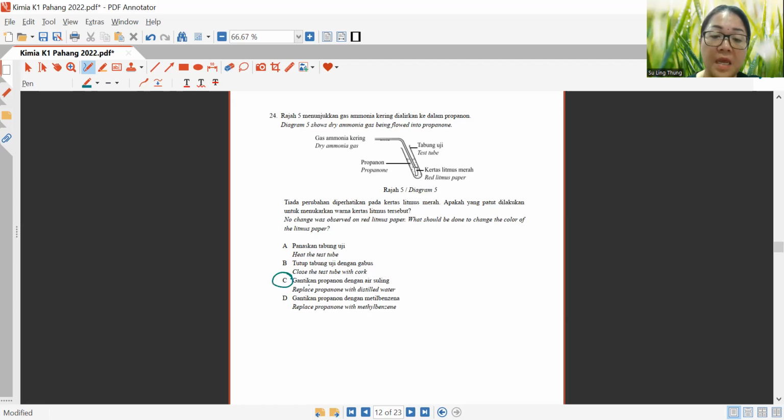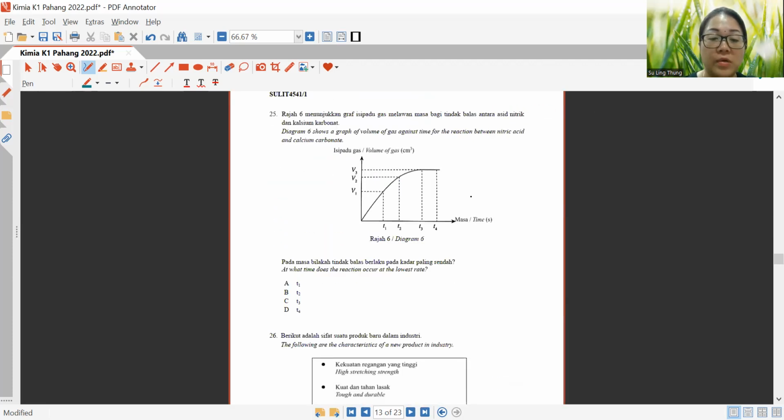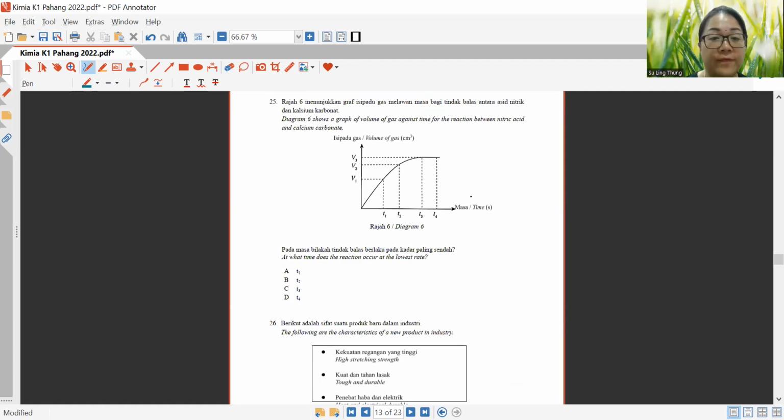You need to replace propanol with distilled water, because why? This dry ammonia gas that flows in does not dissolve in propanol. Okay, now next let us look at question 25. Diagram 6 shows a graph of volume of gas against time for the reaction between nitric acid and calcium carbonate.